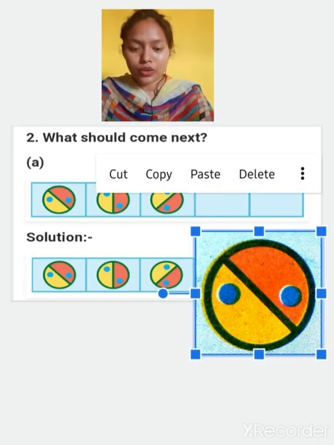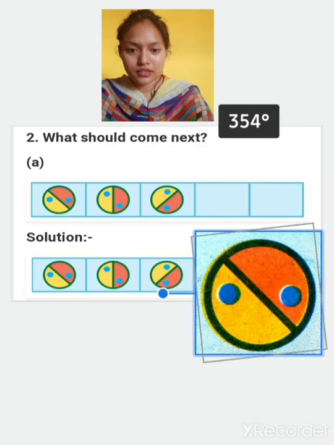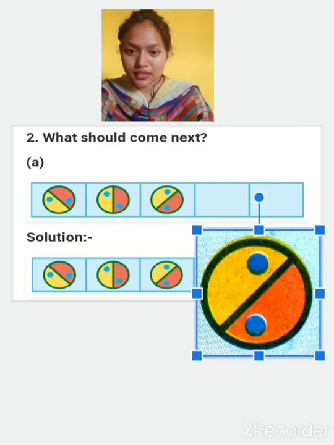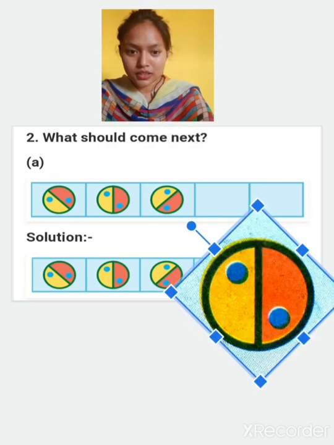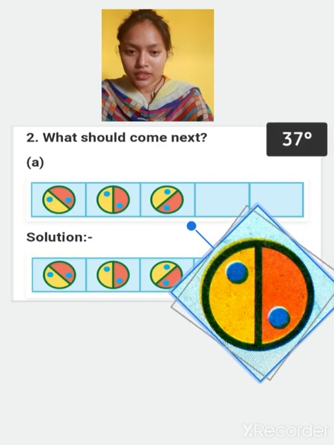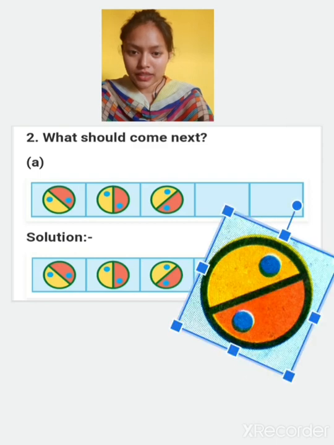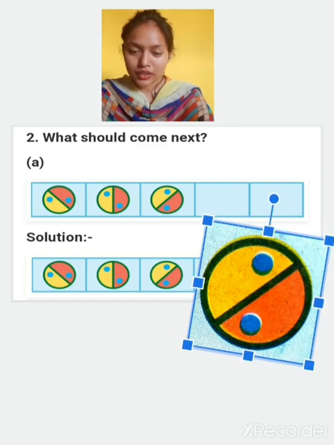Now if I'll rotate this figure, how much? If I'll rotate this figure like this, it is not this, like this. So it is similar to this one. Now if I'll again rotate it like this, it is similarly slightly like this, na? Okay, now it is like this.